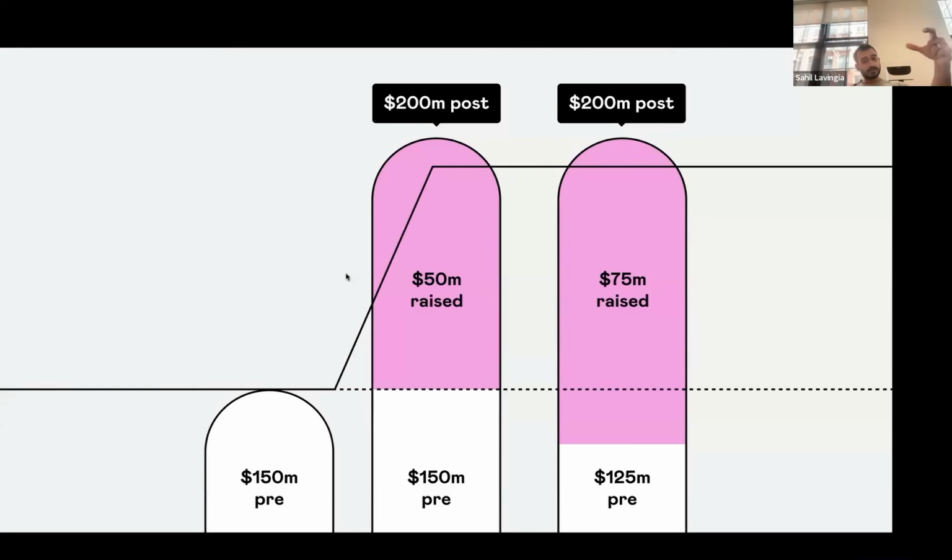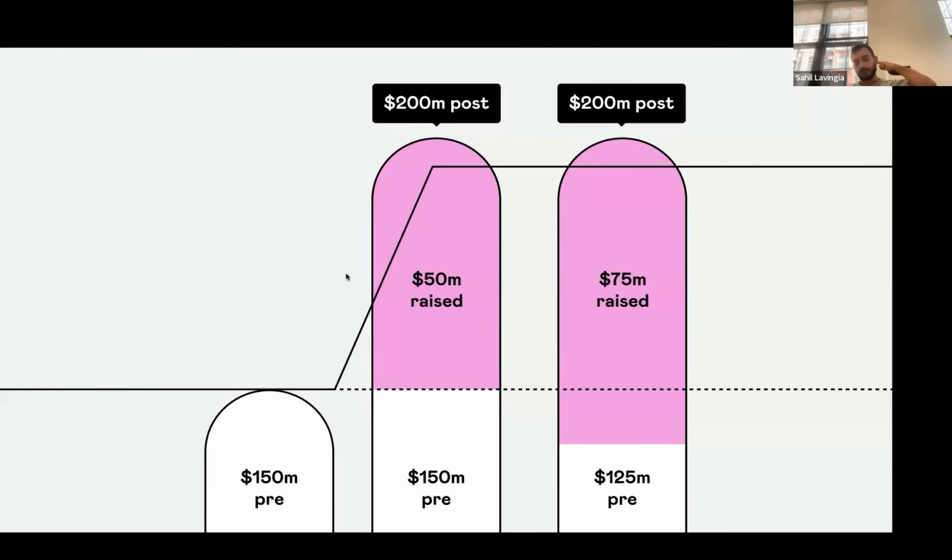And then the novel insight that we're adding to this is that we're setting the post-money. The post-money takes precedence. So normally, let's say you value the company at 150 million, but you end up raising 150 million. Right? You end up selling half of the company. And so you have this problem that you have to know how much money you're raising in order to set the valuation of the company, because how do you set the share price? The share price isn't a moving target. It shouldn't be a moving target. Everyone should agree on this thing.